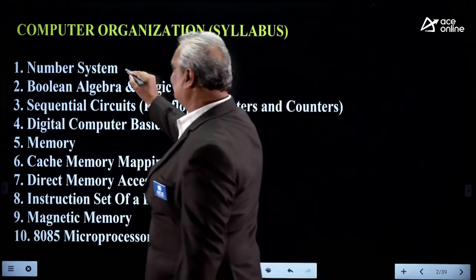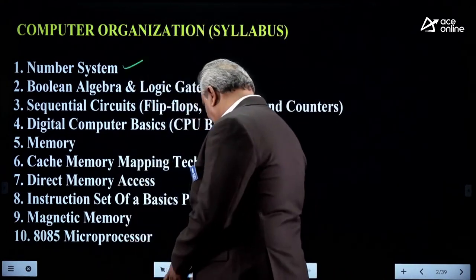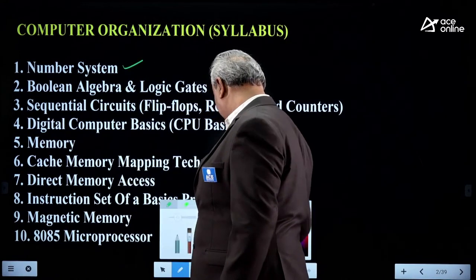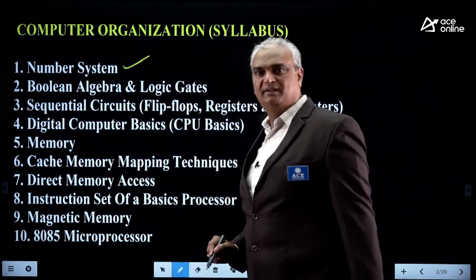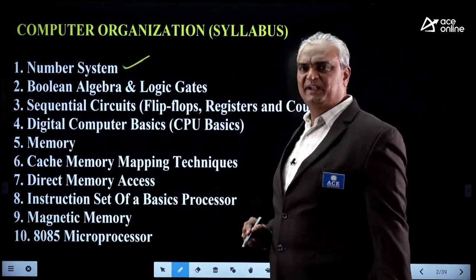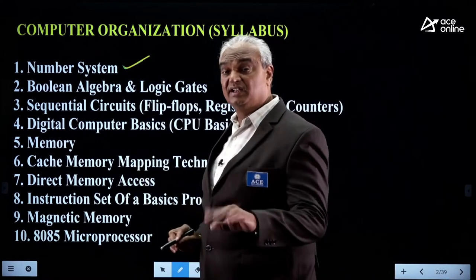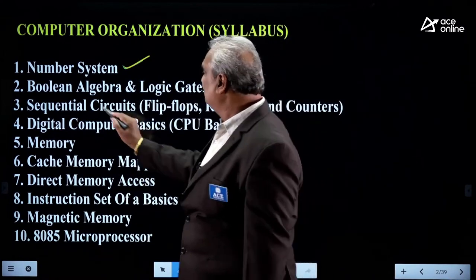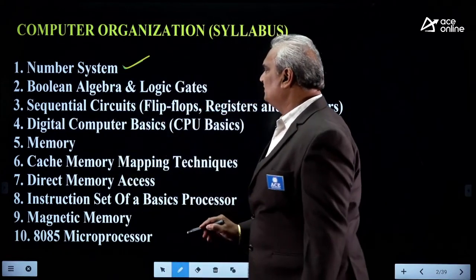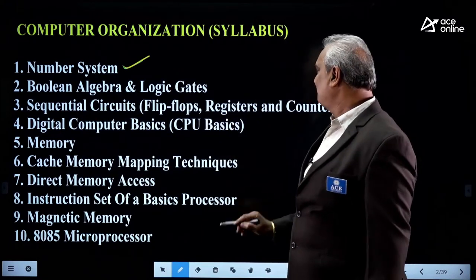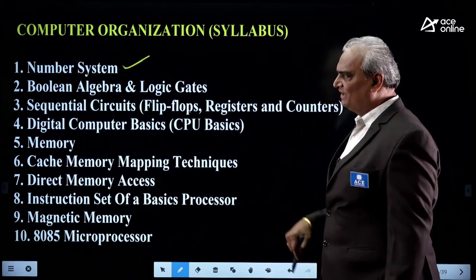First one, number system. It is a very important topic. Definitely we expect a minimum of one question from this in each and every RRB exam. Next, Boolean algebra and logic gates, sequential circuits, that is, flip-flops, registers and counters.